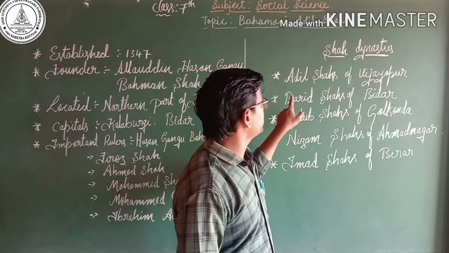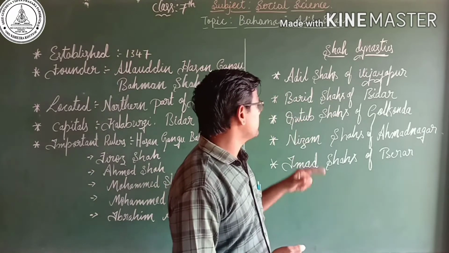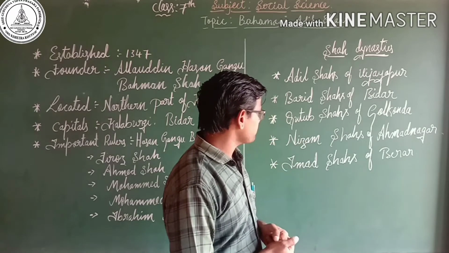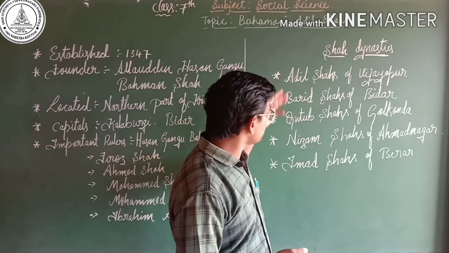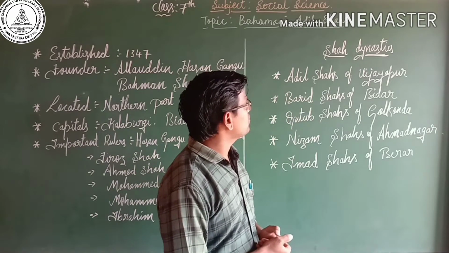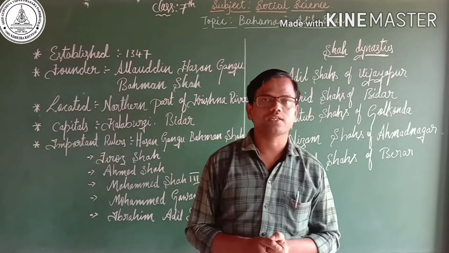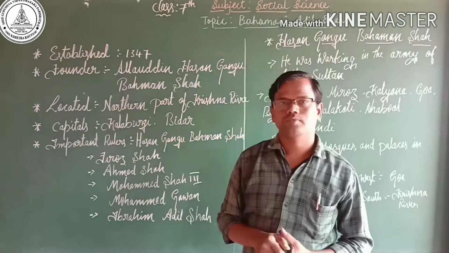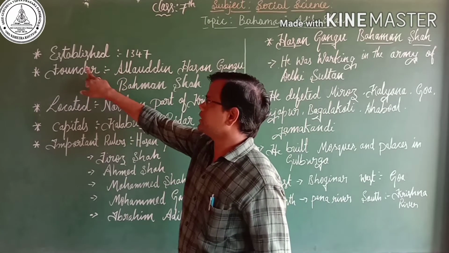Adil Shah of Vijayapur, Barid Shah of Bidar, Qutub Shah of Golconda, Nizam Shah of Ahmednagar, and Imad Shah of Berar. Who were the founders of these dynasties, and what were the achievements of these dynasties, we can discuss from this lesson.